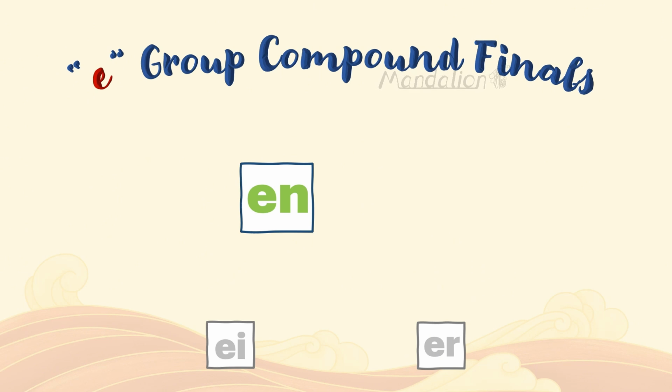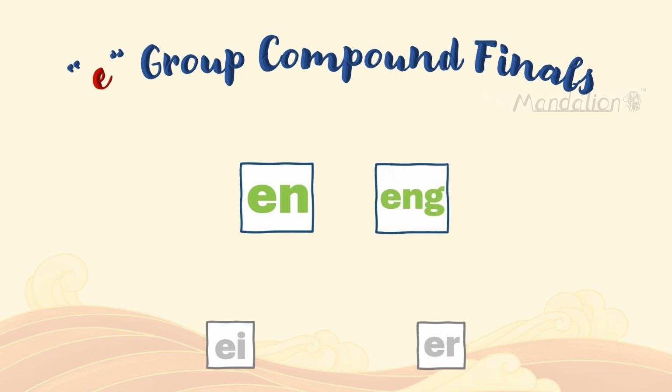The next 2 are nasal finals, en and eng. Simply start by sounding the e final, and then end off with the n and ng sound respectively. En, eng.